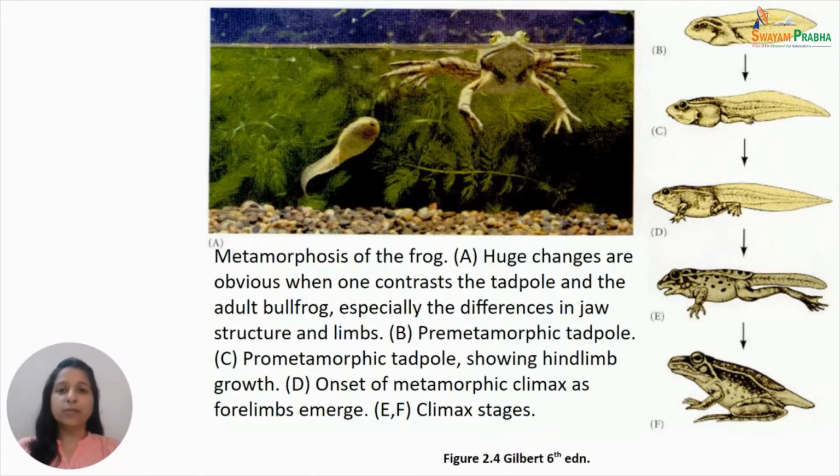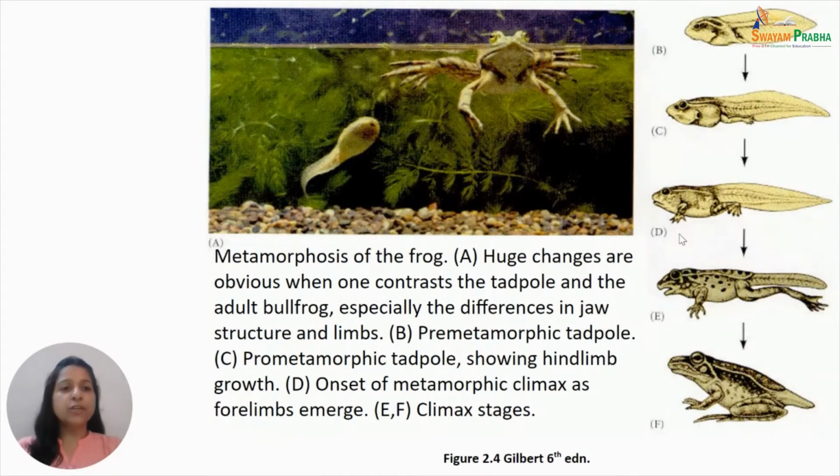Here, this diagram shows the metamorphosis of the frog. In part A, you see the photograph that shows a tadpole and an adult bullfrog, which is lying afloat in the pond. So huge changes can be observed when we contrast the tadpole and the adult bullfrog, especially the changes in the jaw structure and the appearance of limbs. Here we can see very clearly.